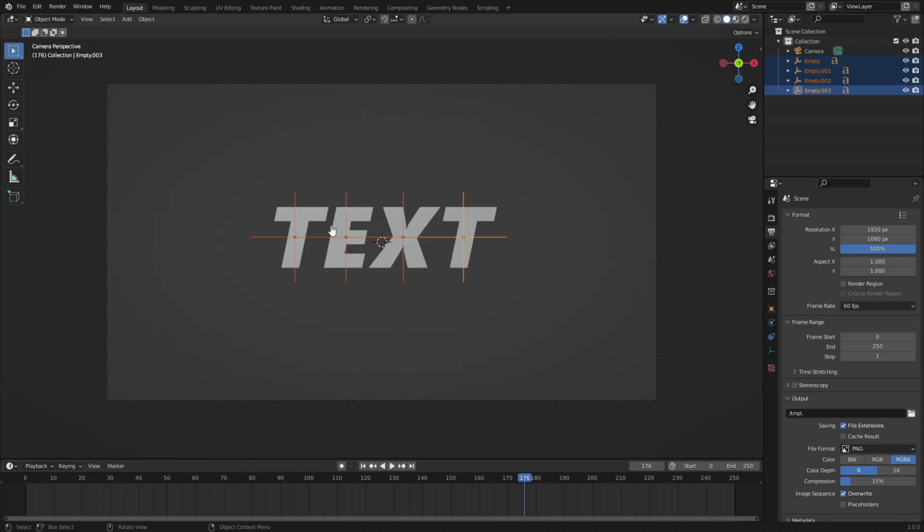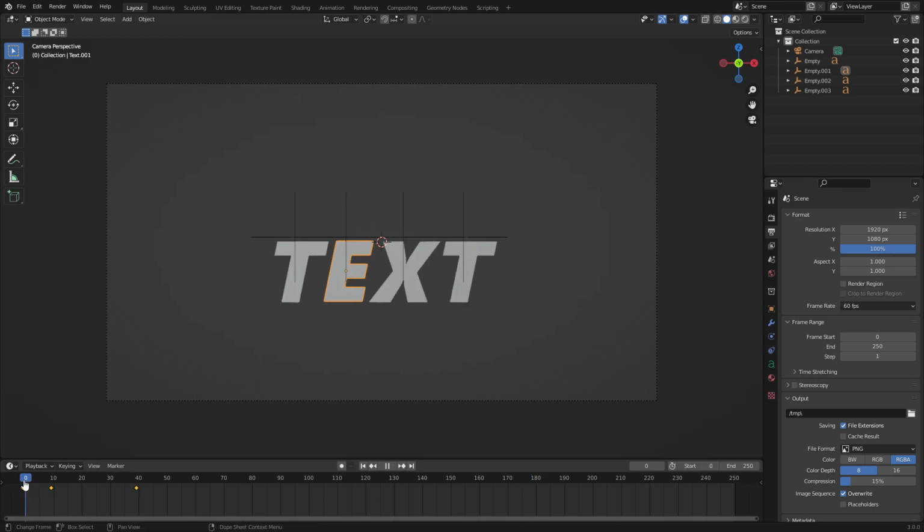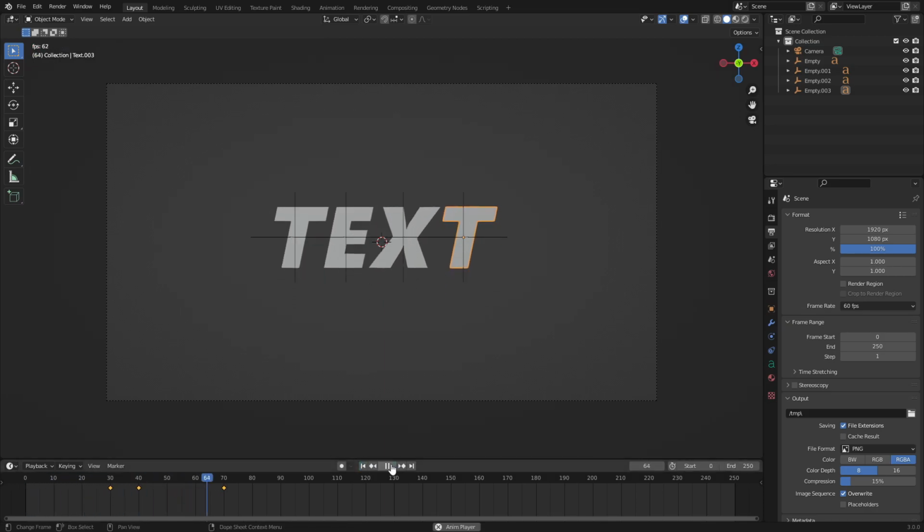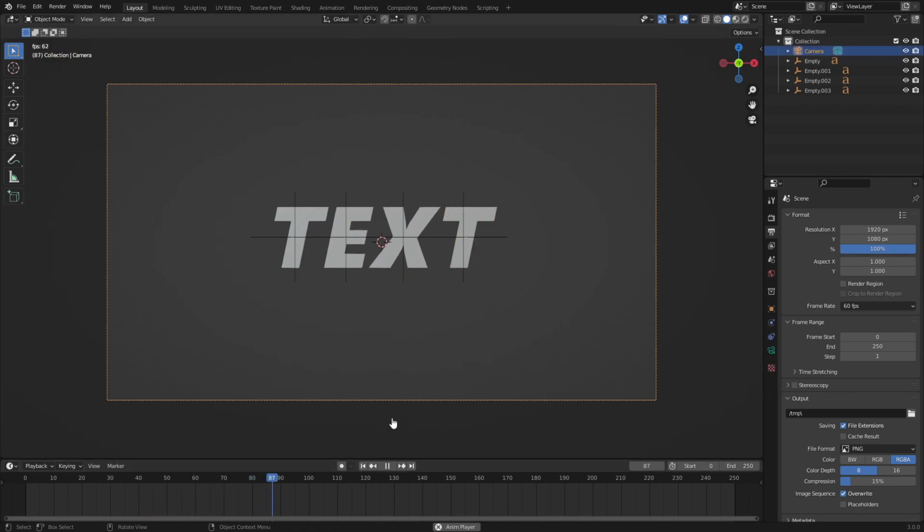So let's go ahead and on the E letter, let's grab all these keyframes by dragging a box over top of all of them and hit G to move them back 10 frames. So we'll put the first frame, which is on 0, on 10 right now. There you go. And then on X, we'll move the first frame to 20. And then the T, we'll move the first frame to 30. So now when we play this, you can see that it comes up individually, which is super, super cool stuff.